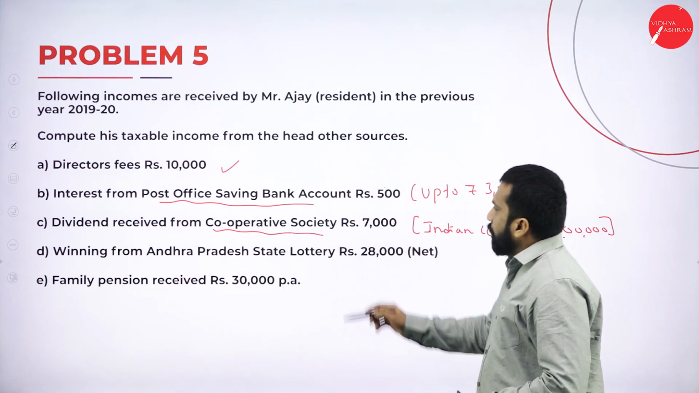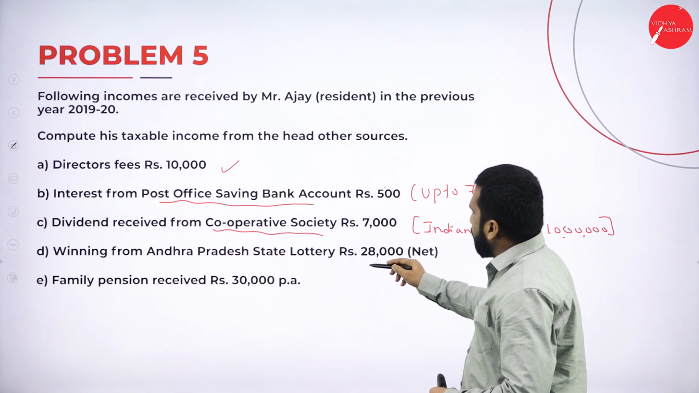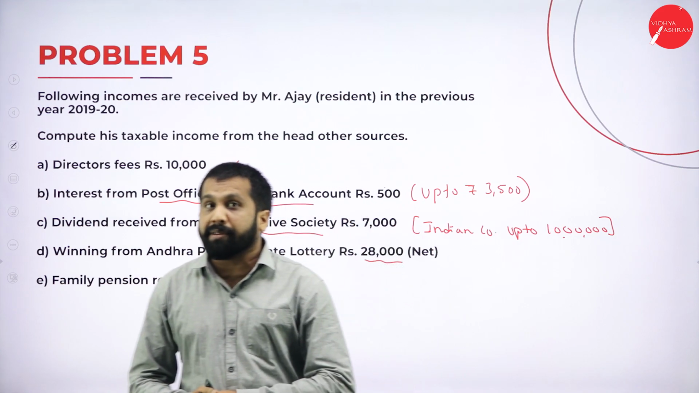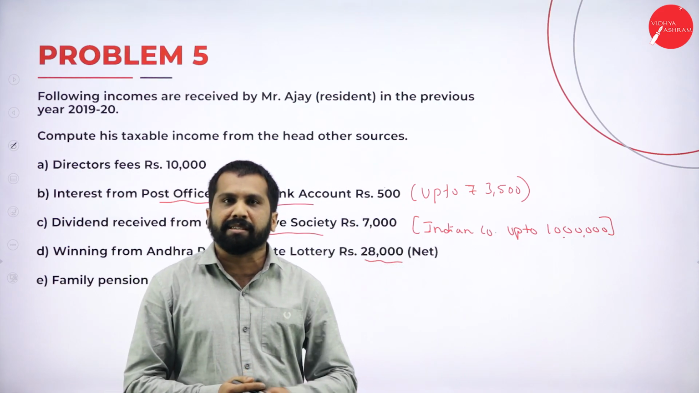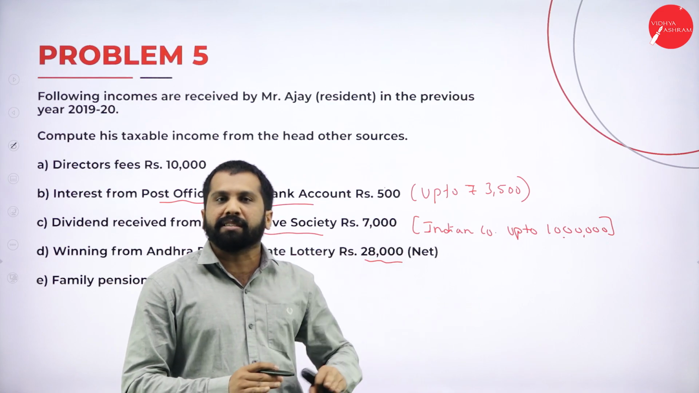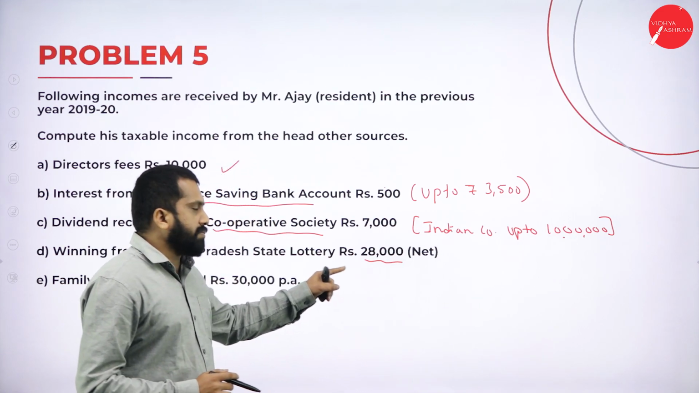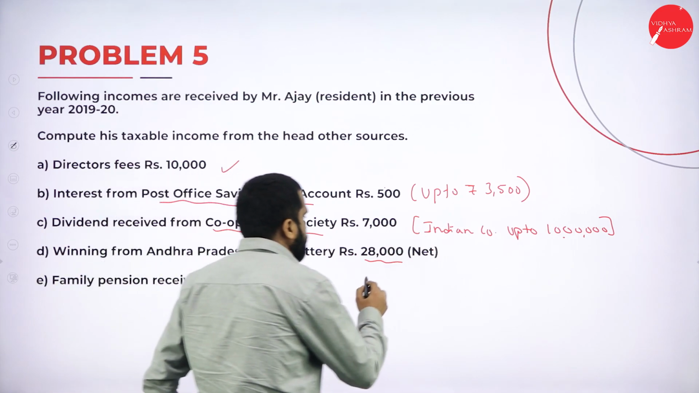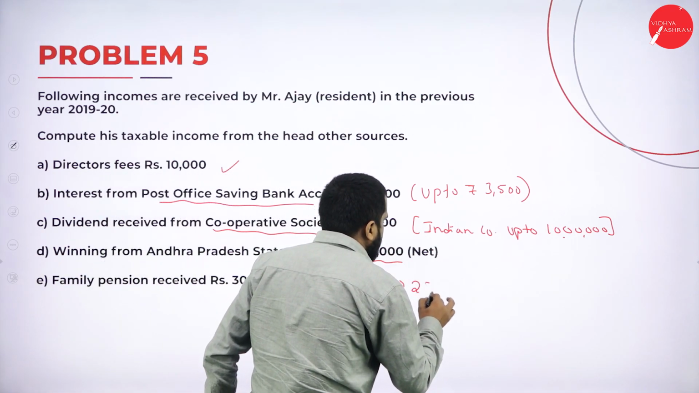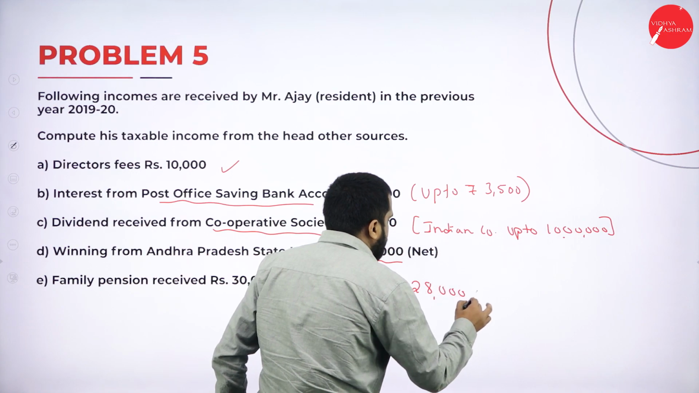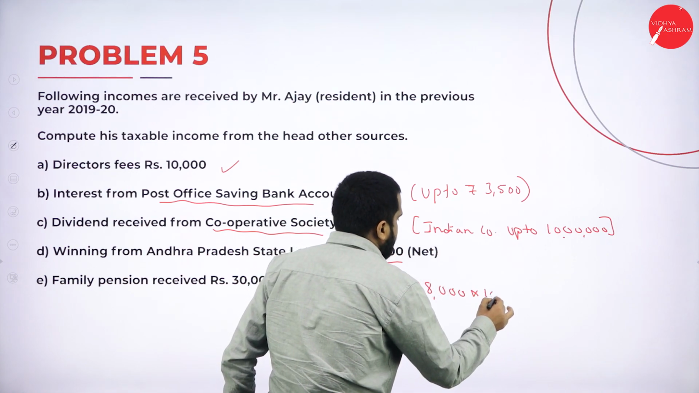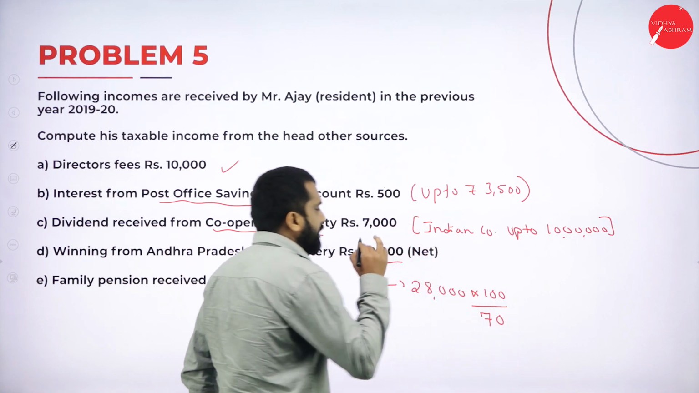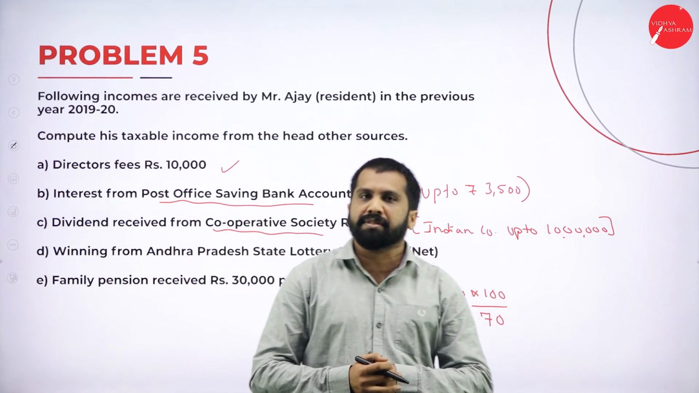Then, winning from Andhra Pradesh State Lottery, 28,000. If it is 28,000, what is the limit? Up to 10,000, no tax. But here it is 28,000 and in the bracket they have mentioned net. What you are supposed to do? 28,000 multiplied with 100 whole divided by 70. This is a calculation you are supposed to do.